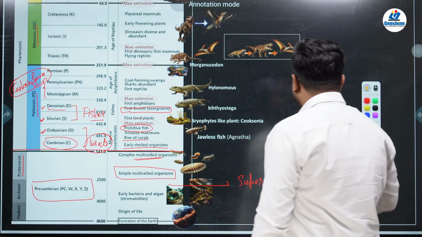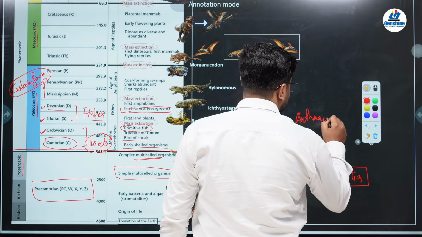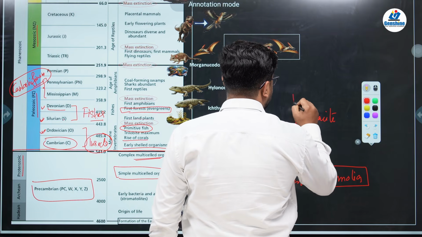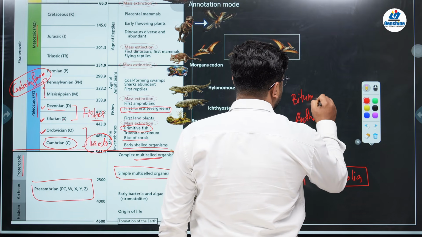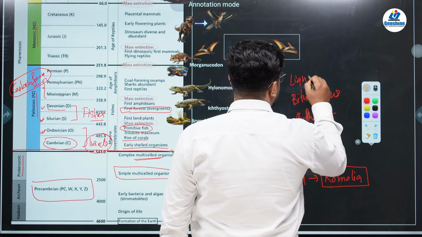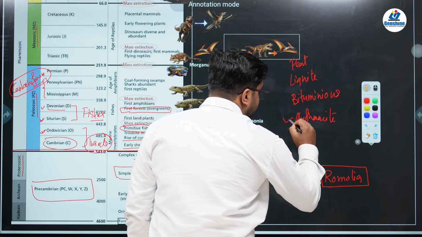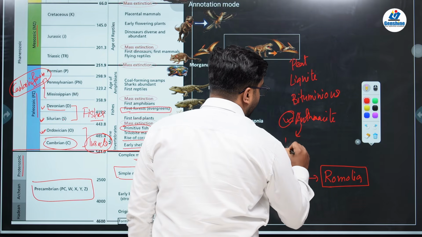Coals are of four qualities: anthracite, bituminous, lignite and peat. Anthracite is the best quality coal.